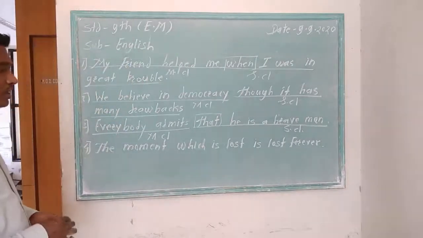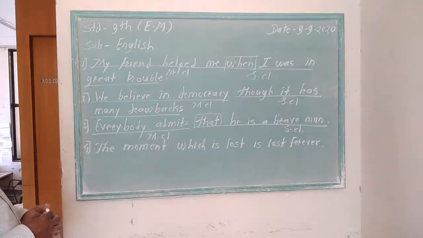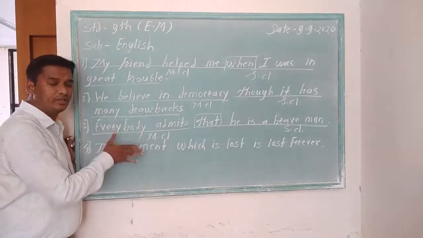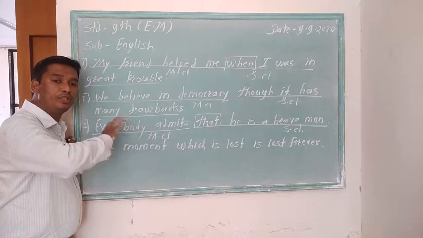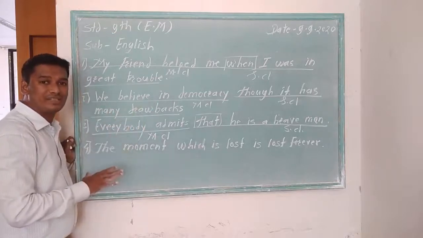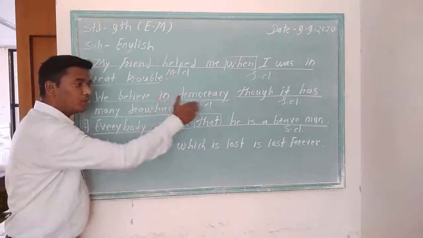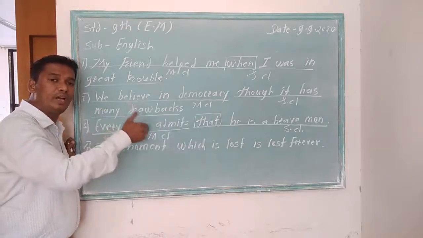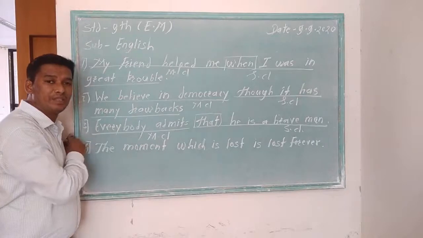The moment which is lost forever. Look, it is a bit different sentence. The main clause has been divided into separate places. The moment is lost forever is the main clause. Subject part and predicate part have been completely separated.